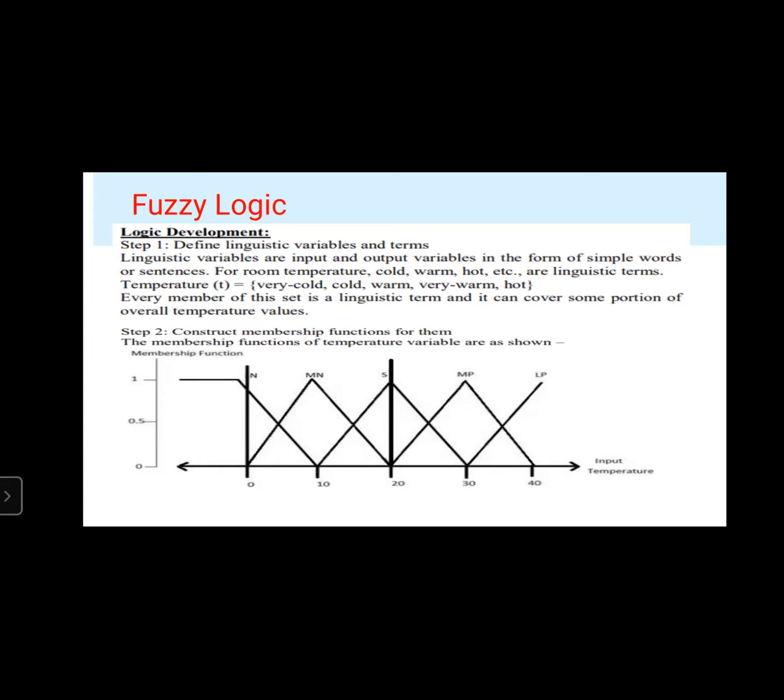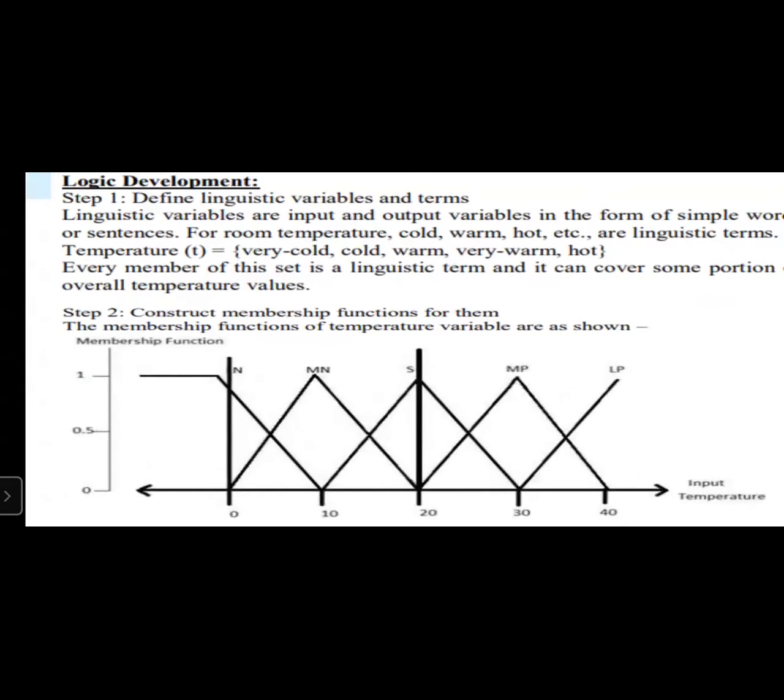So temperature T equals very cold or cold or warm or very warm or hot. Every member of this set is a linguistic term that can cover some portion of overall temperature values. Like this, the linguistic terms and membership functions are constructed.